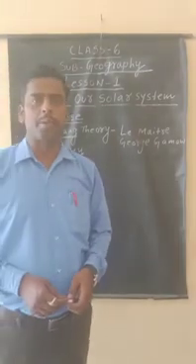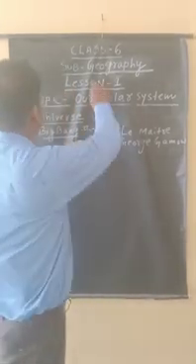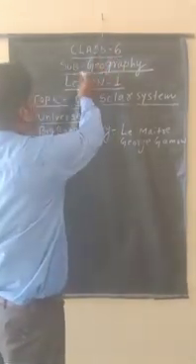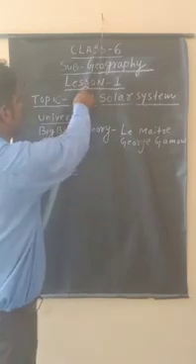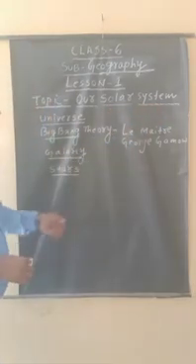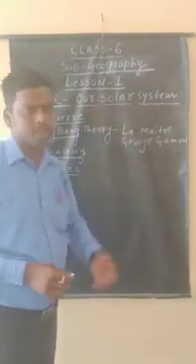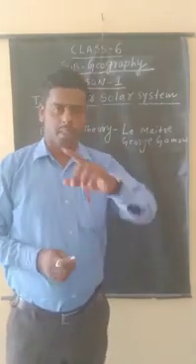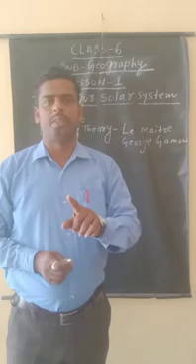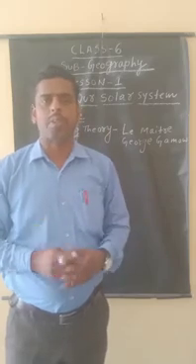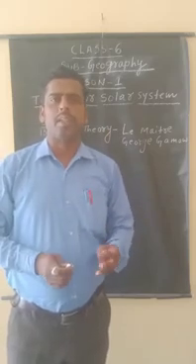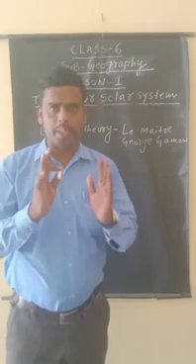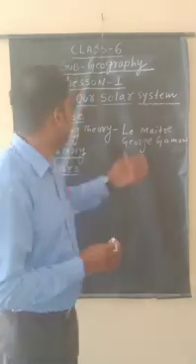Today I am going to teach you class 6 geography, lesson 1, and the topic is very important: our solar system. Our solar system consists of 8 planets that together make a family of the sun. The universe depends on our solar system, and the sun and its 8 planets make up the family of the sun. This family of the sun is known as our solar system.